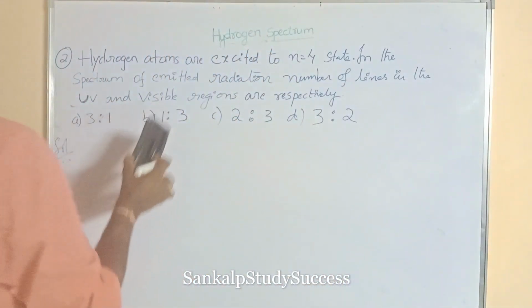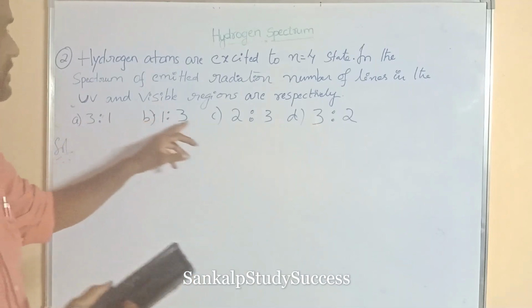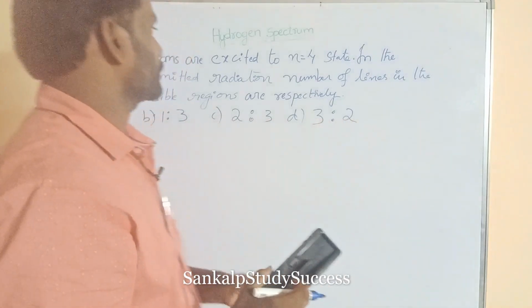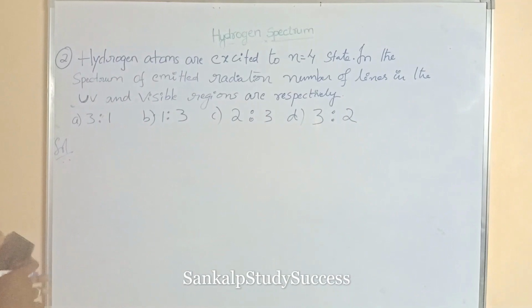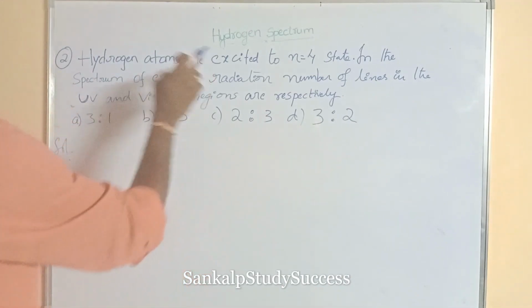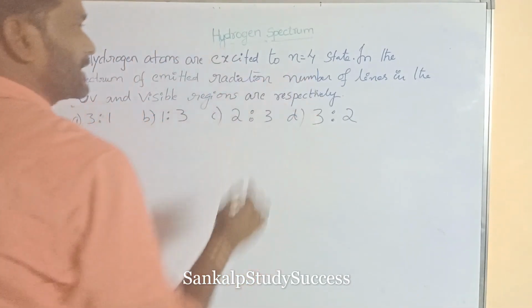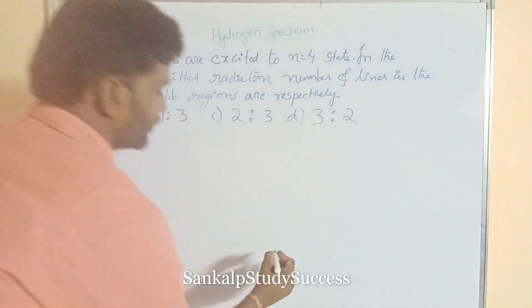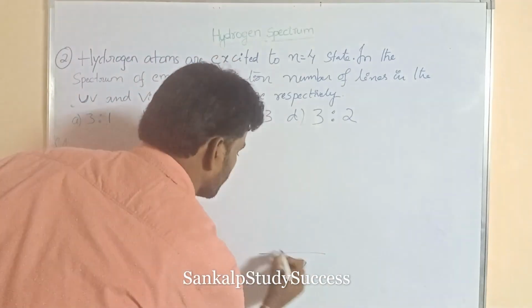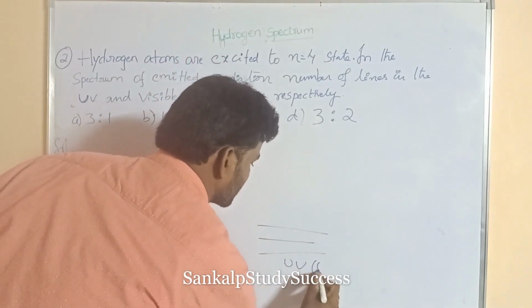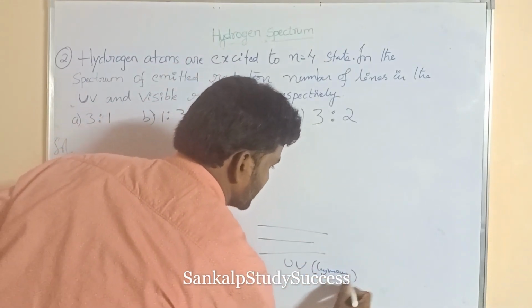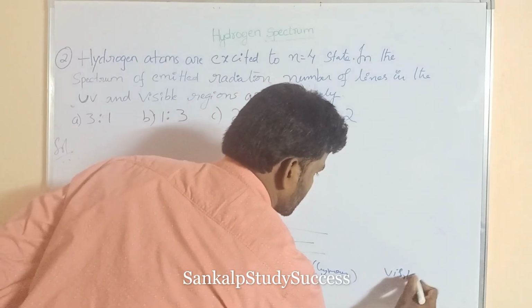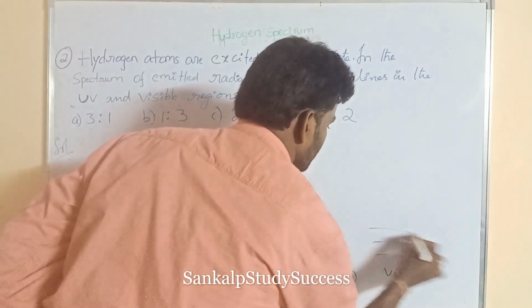Here the answers given are 3:1, 1:3, 2:3, 3:2. What is given is the emitted spectrum, and the regions are UV and visible. UV means the Lyman series. Visible means the Balmer series.